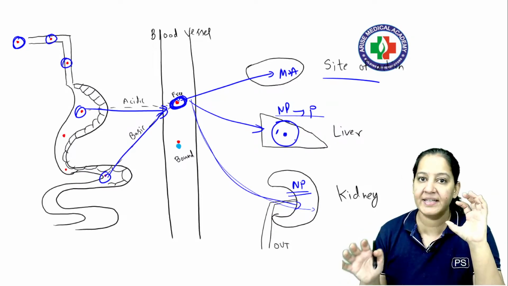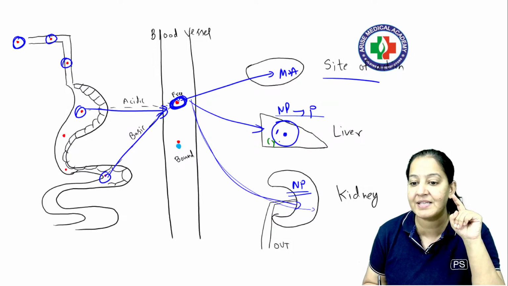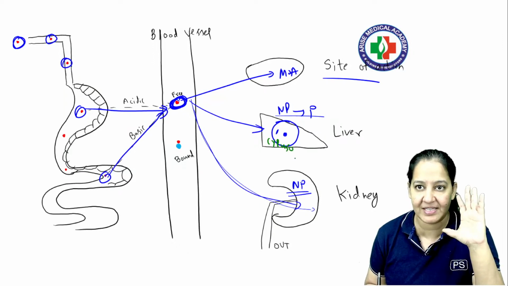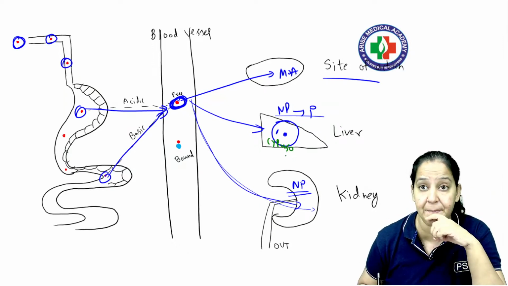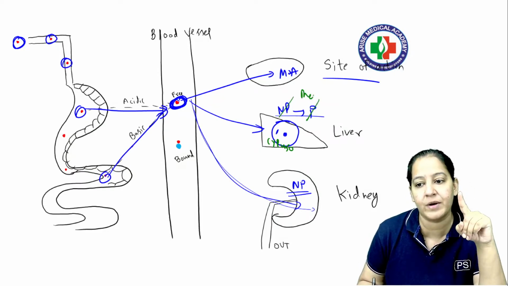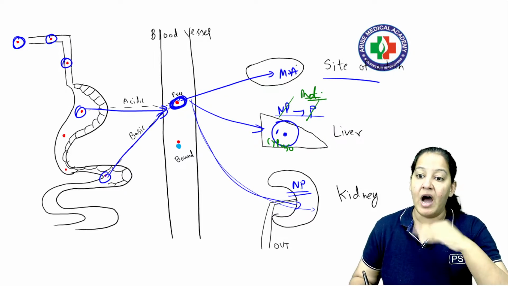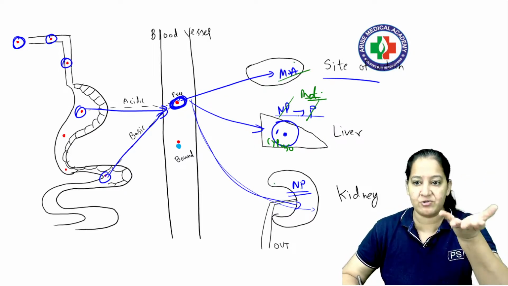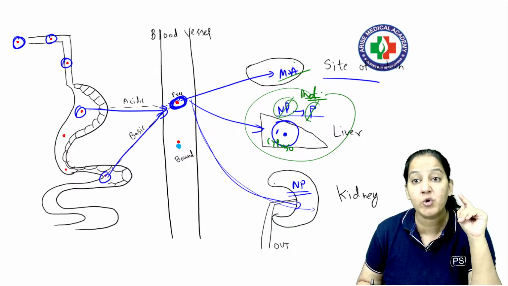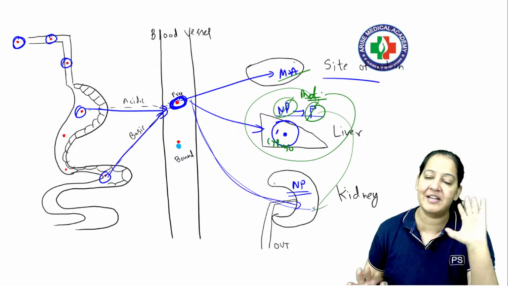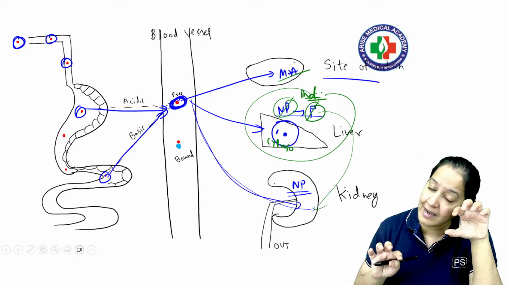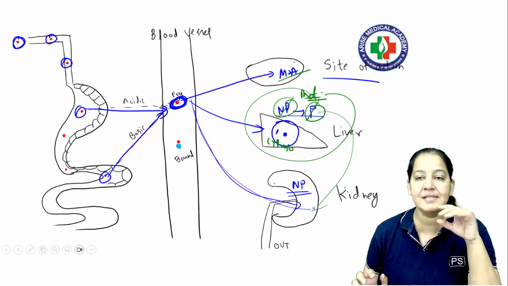Inside the hepatocyte, the name of the enzyme is cytochrome P450, CYP. This is the name of the enzyme. It is present in the microsome of this hepatocyte. So this enzyme will convert the non-polar drug to polar drug, and this is known as metabolism. After the mechanism of action and before excretion, we want metabolism. In metabolism, basically we are converting the non-polar drug to polar drug so that it can ultimately get excreted in the urine. This is the purpose, and this is done by the enzymes present in the hepatocyte of the liver. Right, you got it. And this is known as metabolism.